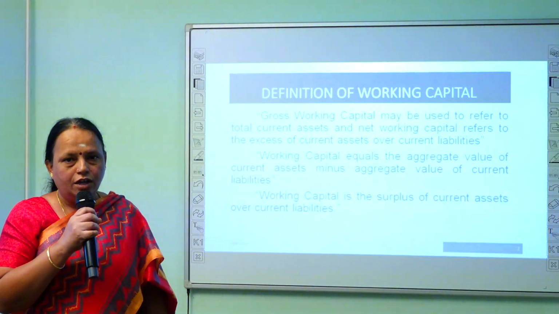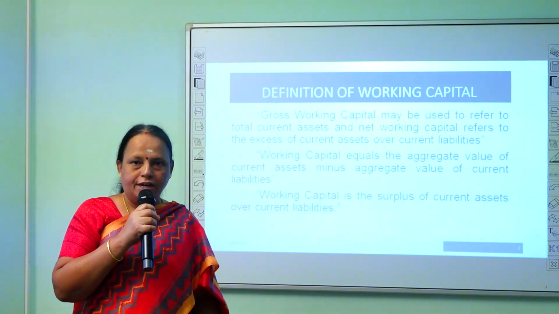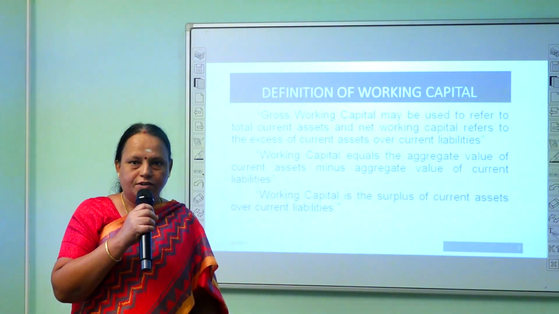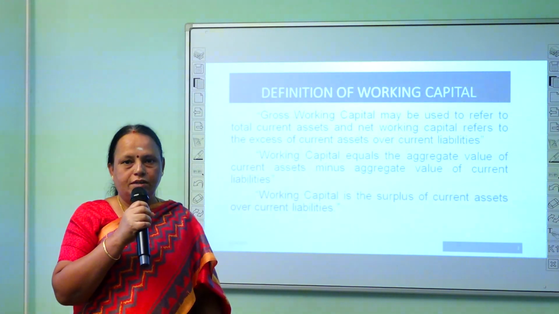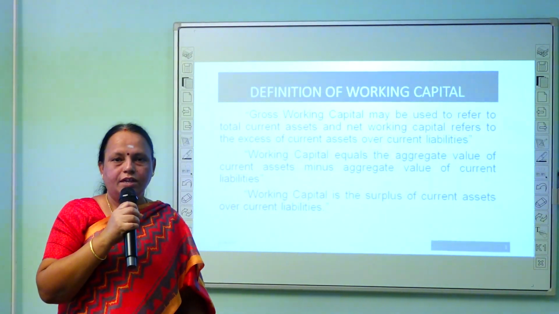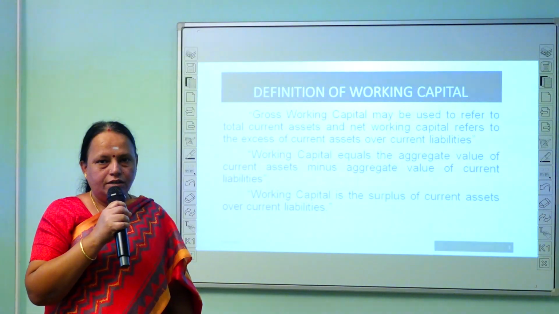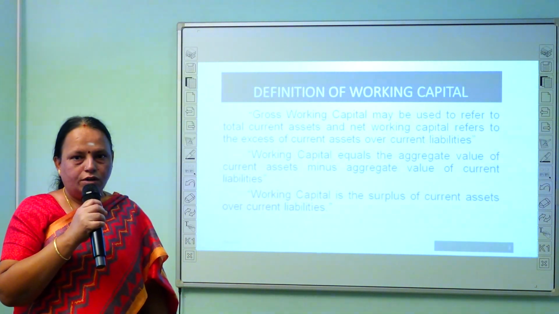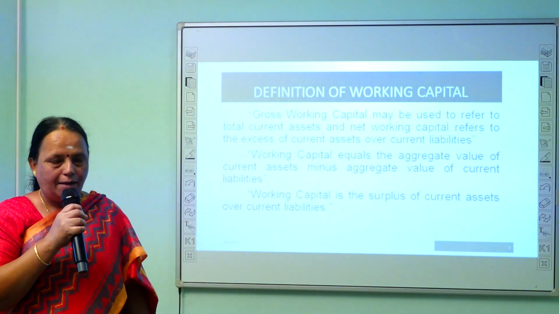For example, if you are selling the goods on credit, you have to sell the goods on credit to the debtors for 3 months credit or 6 months credit. And if you are buying the goods from the creditors, you have to pay within a period of 1 month or 2 months. So we are going to deal with the day-to-day expenses, or to meet the day-to-day expenses, the requirement is called working capital.